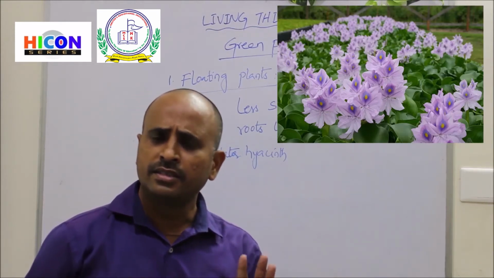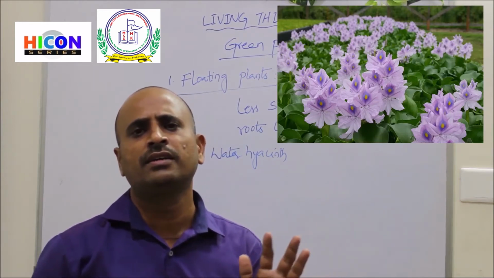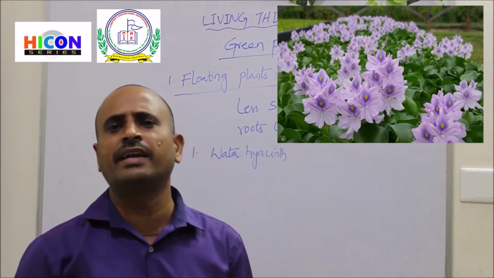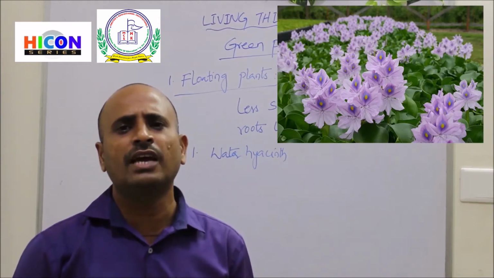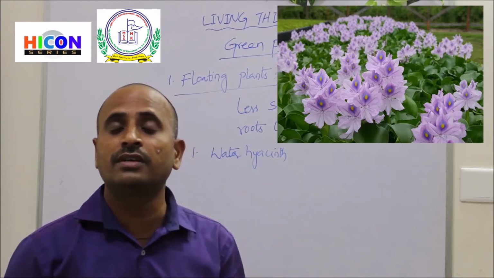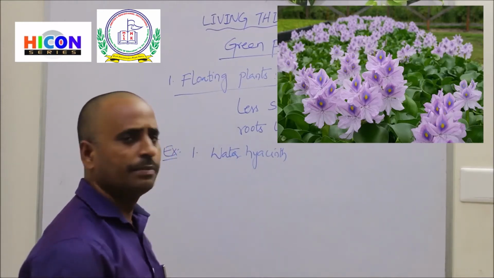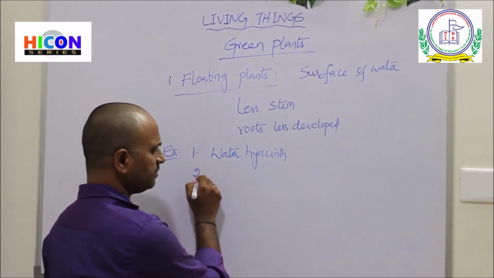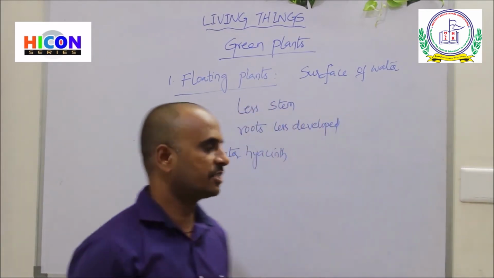This plant grows on the surface of the water, especially in ponds or canals with wastewater and in wastewater drainages. The second example of floating plants is Gesia.